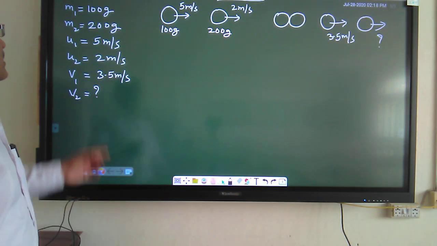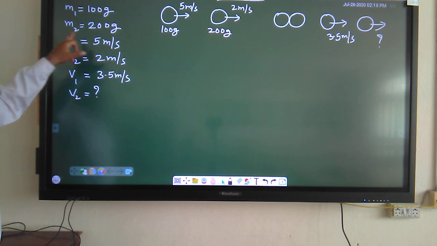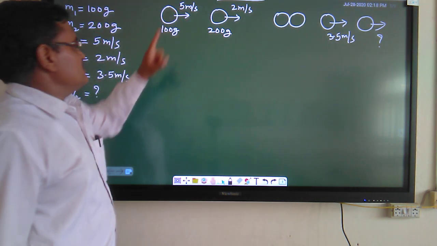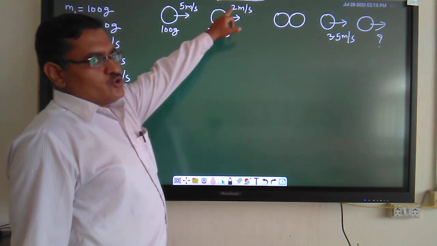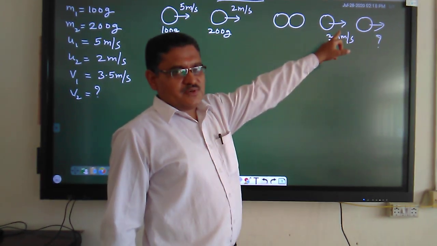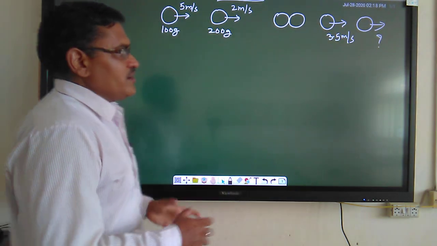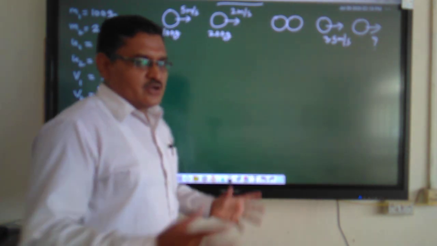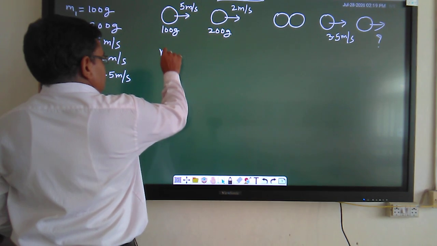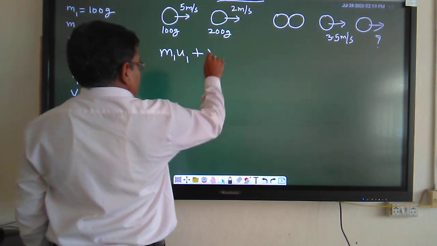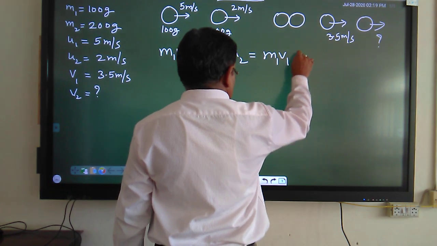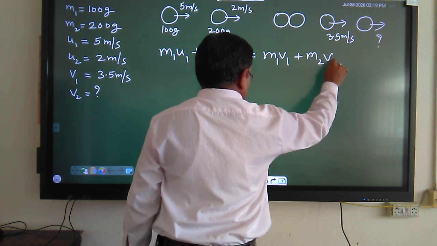So according to the numerical, mass of first object is 100 gram, mass of second object is 200 gram. Initial velocity of first object is 5 meter per second. Initial velocity of second object is 2 meter per second. Final velocity of first object is 3.5 meter per second. You have to find the final velocity of the second object. Now we will use the law of conservation of momentum: m1 u1 plus m2 u2 is equal to m1 v1 plus m2 v2.